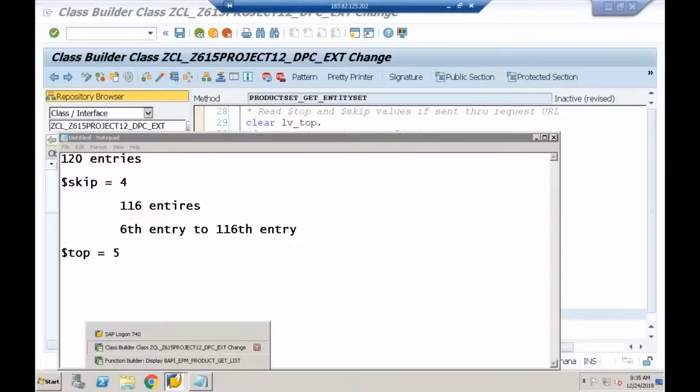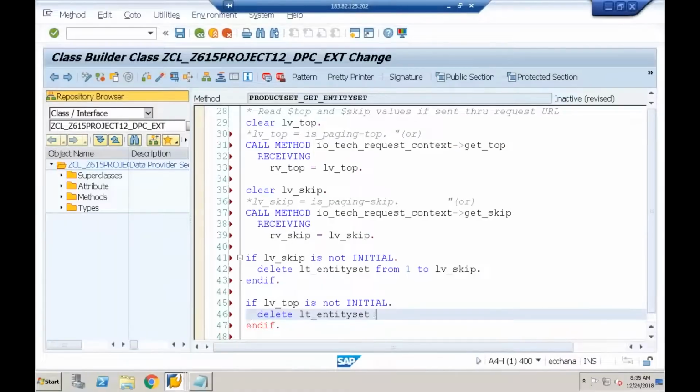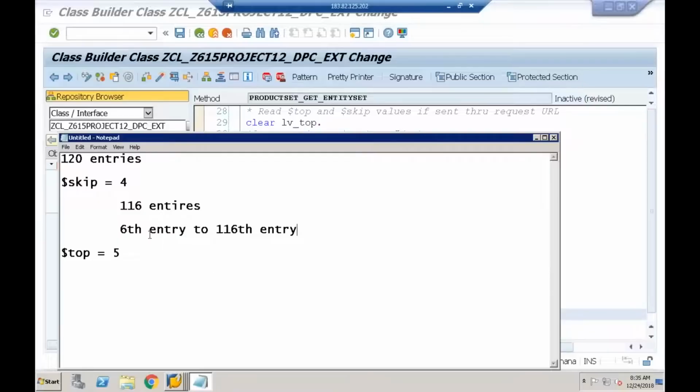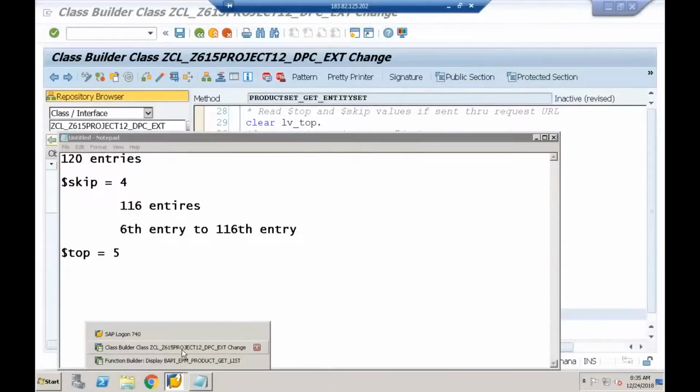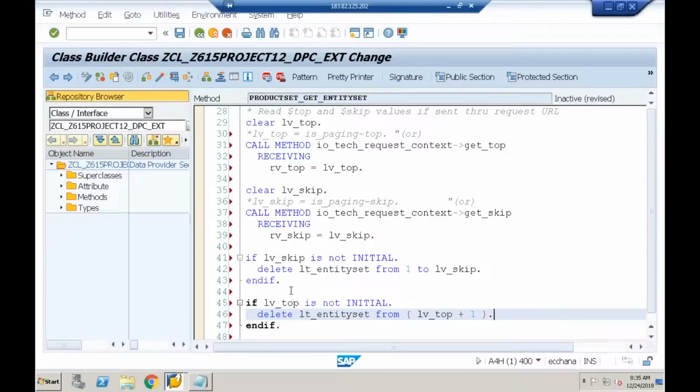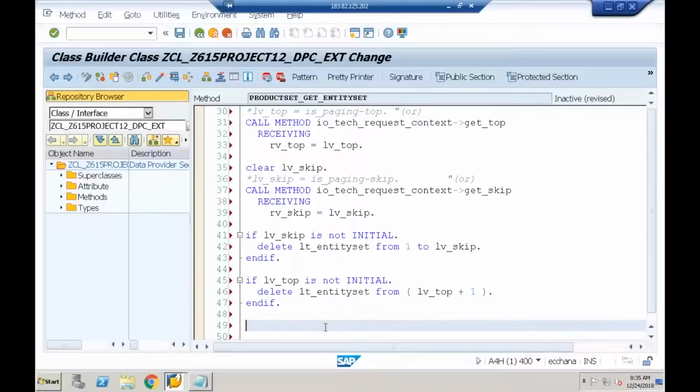So keeping this in mind, what I have to do: delete LT underscore entry from LV underscore top plus 1. If the top value is 5, 5 plus 1 is 6 now. So starting from the sixth entry, delete the rest of the internal table. That's all. Now what I have to do, the last step,